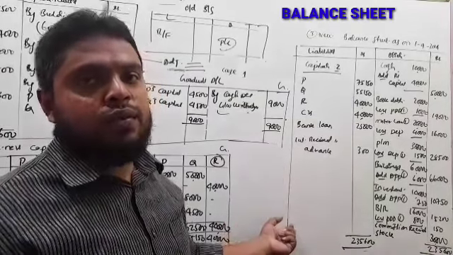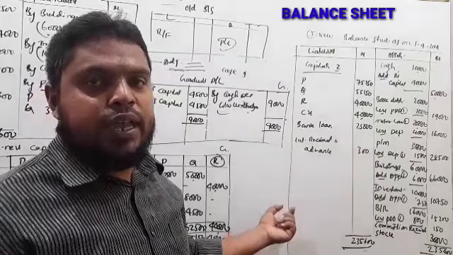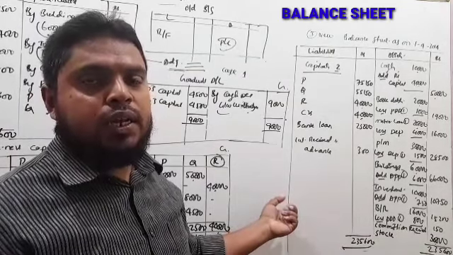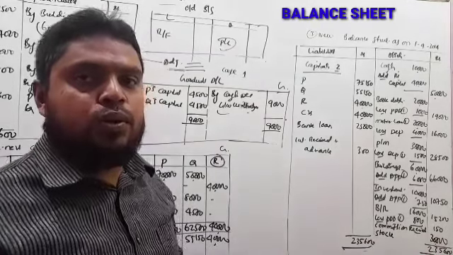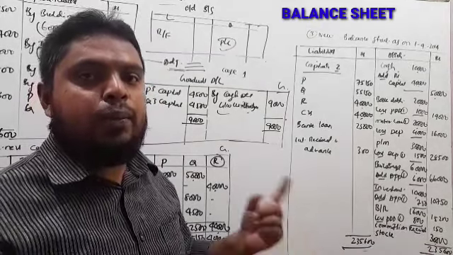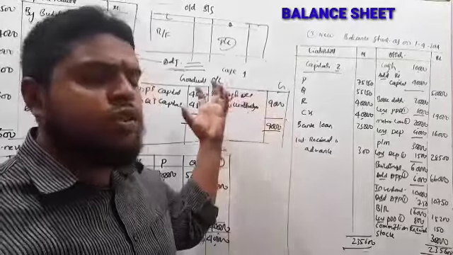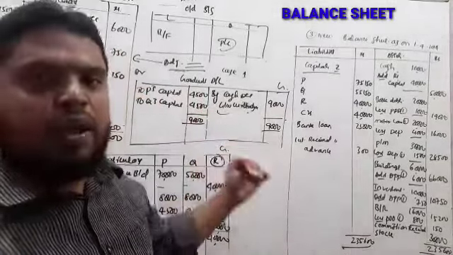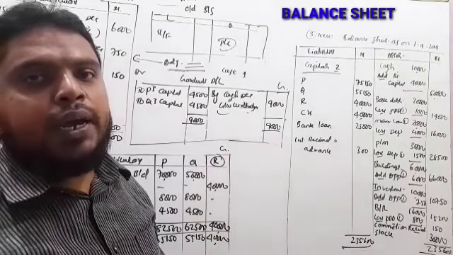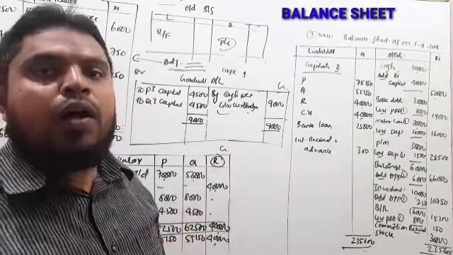To know all these steps, first of all you have to practice, and we have to know the formats of the revaluation account, partners' capital account and new balance sheet. I have made separate videos on how to prepare a revaluation account, partners' capital account and balance sheet. Once you know all these steps, we can easily prepare them.